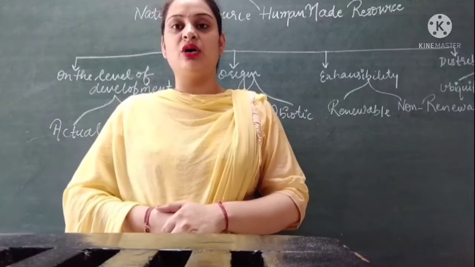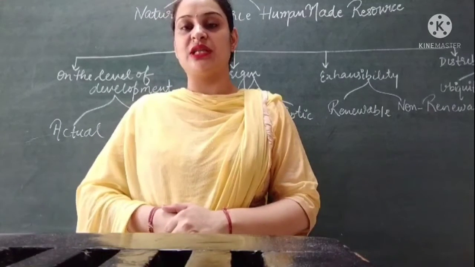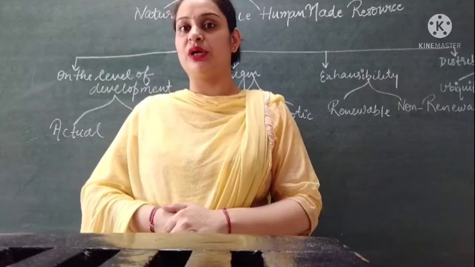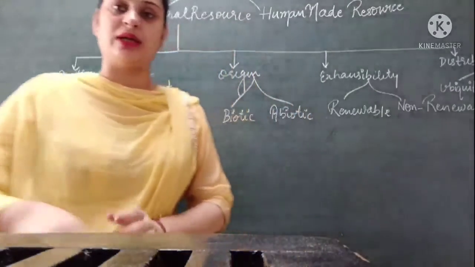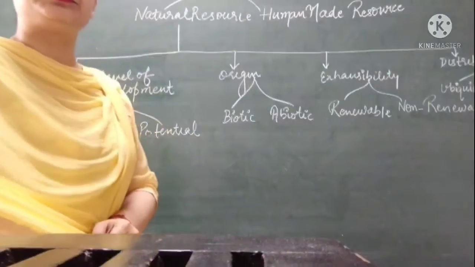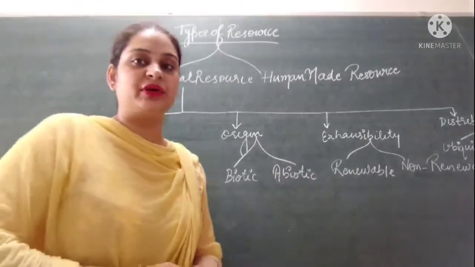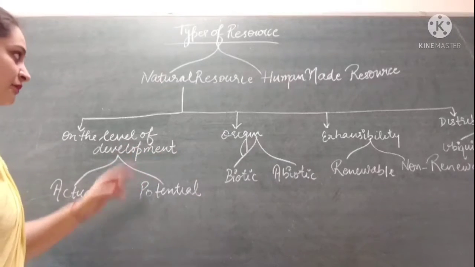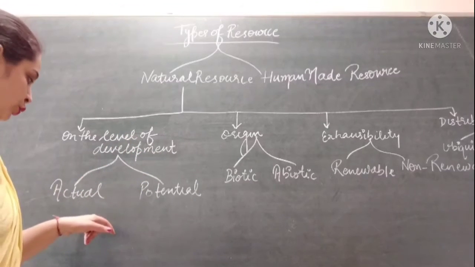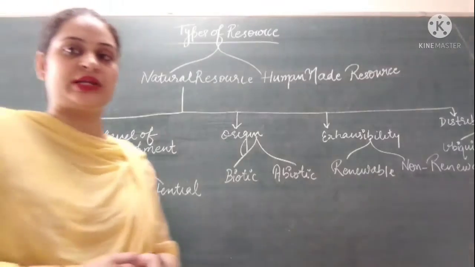Right? Then natural resources are divided on different bases of classification. We are going to discuss these classifications of natural resources one by one. So starting with the first, the distribution is on the level of development. Natural resources are divided into two categories, actual and potential.